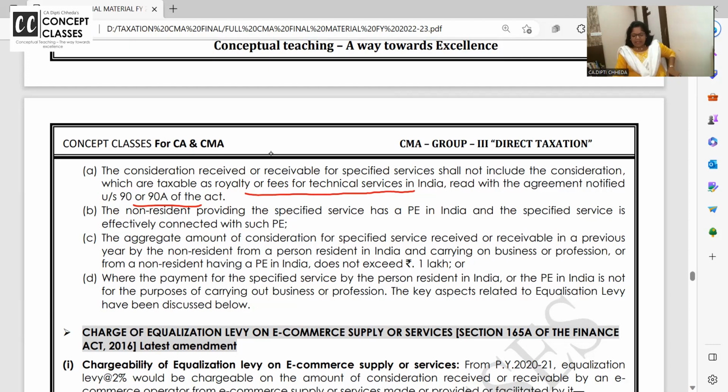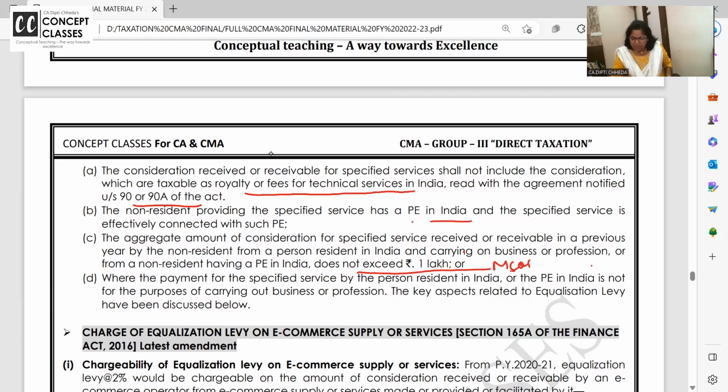Or the non-resident providing service has a PE in India and services connected with the PE. So no problem. Aggregate amount of consideration for specified service in previous year by non-resident from a person resident carrying on business or profession does not exceed 1 lakh.